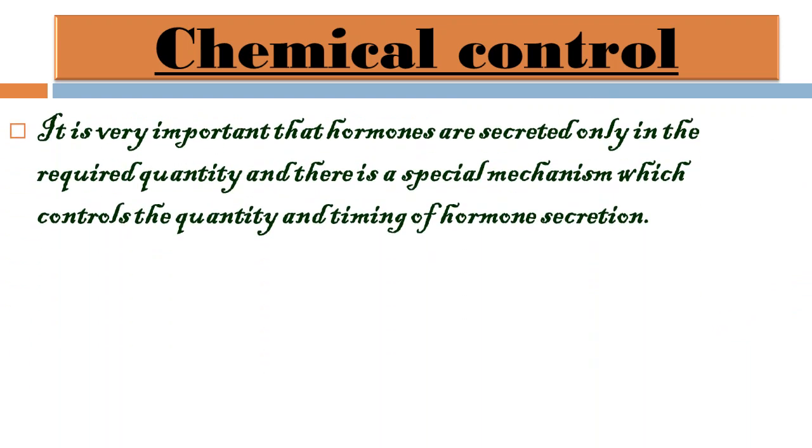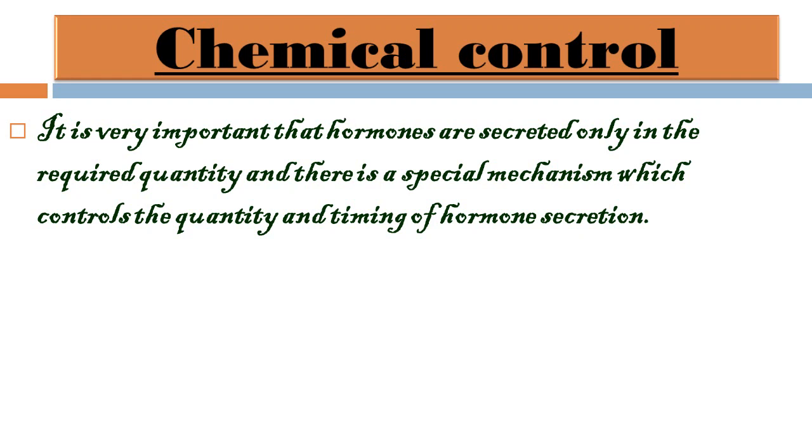It is very important that hormones are secreted only in the required quantity, and there is a special mechanism which controls the quantity and timing of hormone secretion. That means if a particular hormone is produced in a particular gland, its quantity should be fixed. If some hormone is required in a smaller quantity and the gland is secreting it in a large amount, then it is very difficult for our body to control and coordinate different functions.